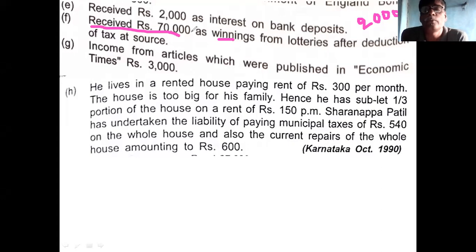Then what is the amount before deduction of tax? Anyone tell me? Rupees 1 lakh. Okay, good. This is 1 lakh rupees. The F point is 1 lakh rupees.